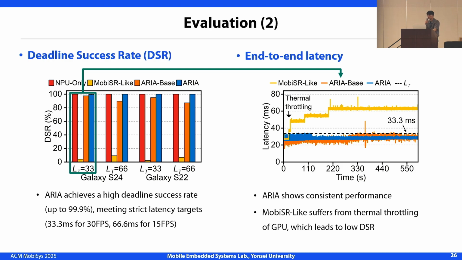Second, we evaluate whether ARIA can consistently meet real-time latency requirements using deadline success rate as the metric. ARIA achieves a high deadline success rate of up to 99.9%, consistently meeting tight latency. On the latency graph, ARIA maintains stable end-to-end latency even under runtime variations. In contrast, MobiSys suffers from thermal throttling on the GPU, leading to high latency spikes and lower deadline success rate.